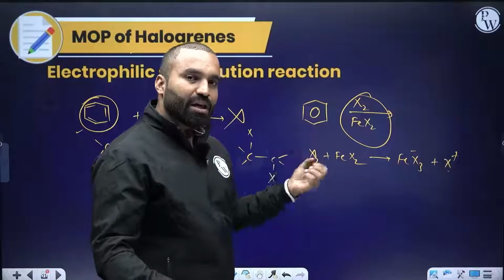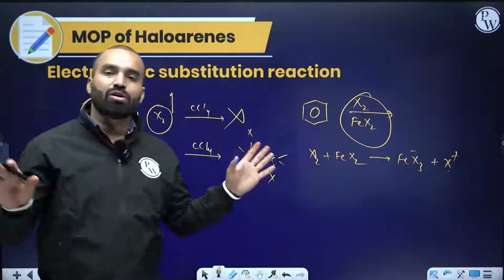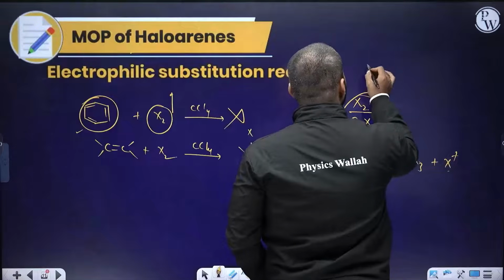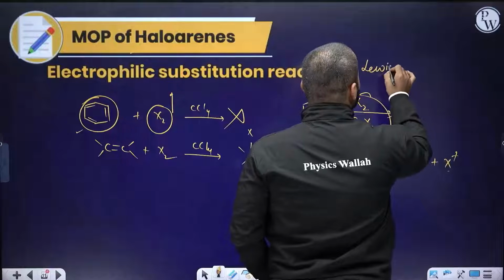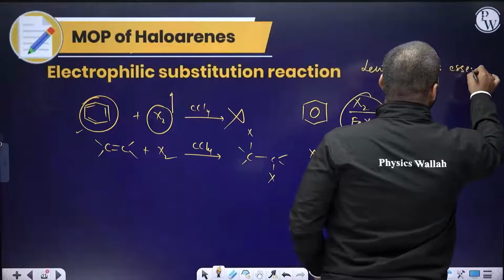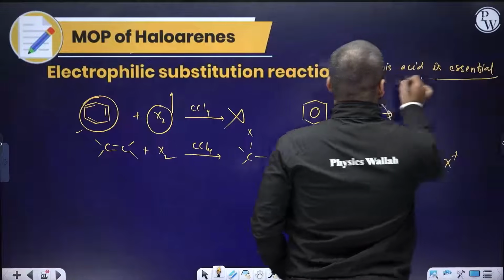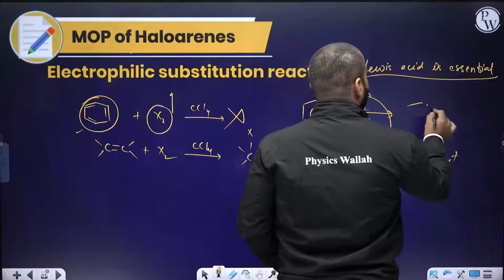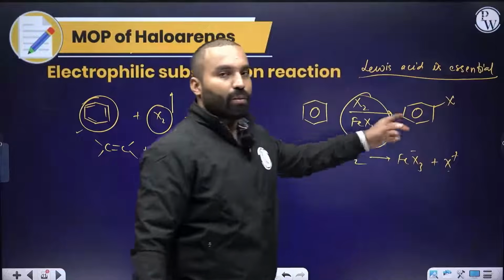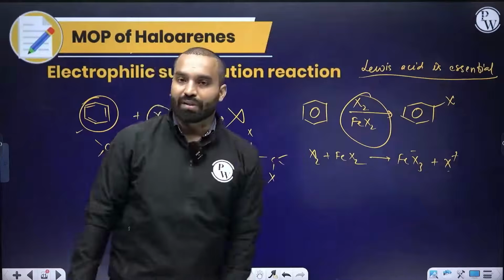You can use ZnCl2, you can use AlCl3, lots of Lewis acids are available, but the presence of Lewis acid is essential. If you do not use Lewis acid, you will not obtain haloarenes. Once you do that, the compound obtained here is halogen substituted. That's your haloarene compound. This is one way of doing that.